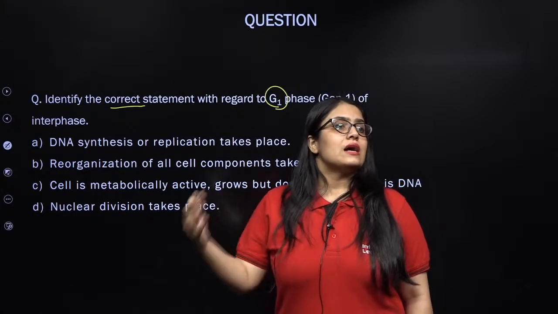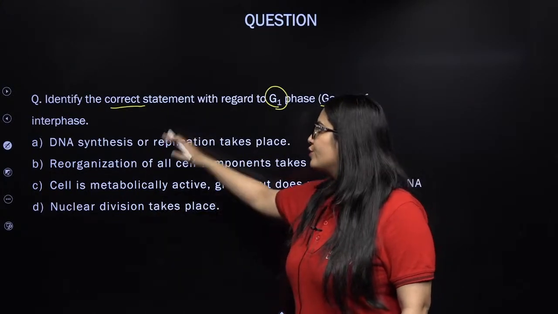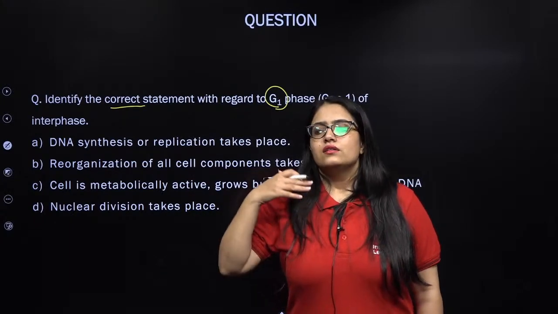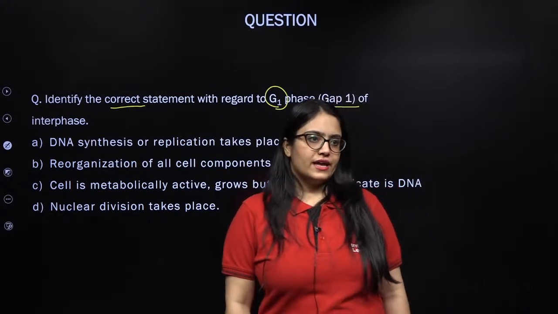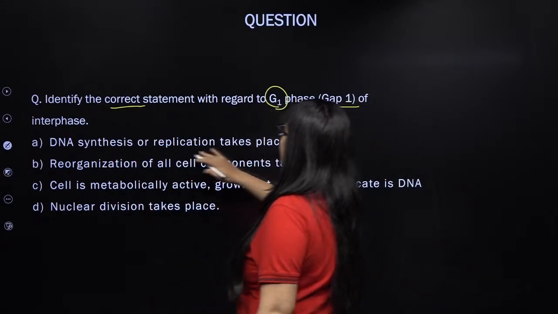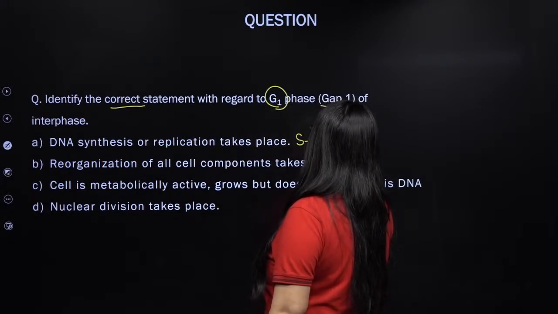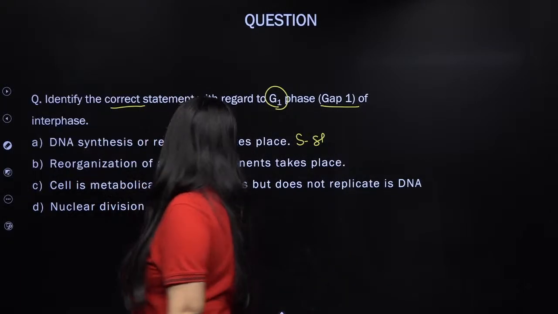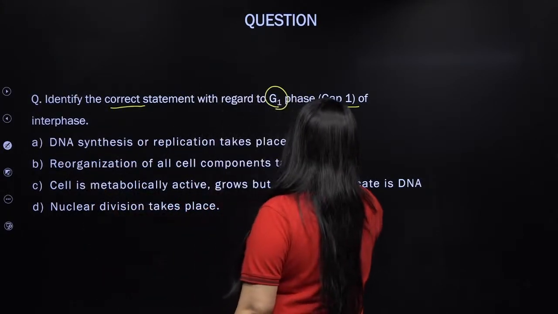So this question is about G1 phase. Out of the 4, you need to identify which statement correctly states the activities a cell will undergo when it is in G1 of interphase. Any guesses? Okay, then let me read out for you. DNA synthesis or replication takes place. This actually takes place in S phase, my dear students, of interphase. So it's not the activity of G1. This is the activity of S phase.